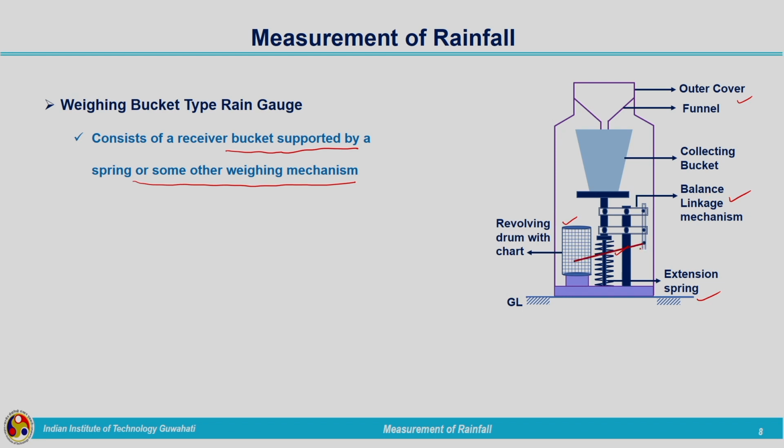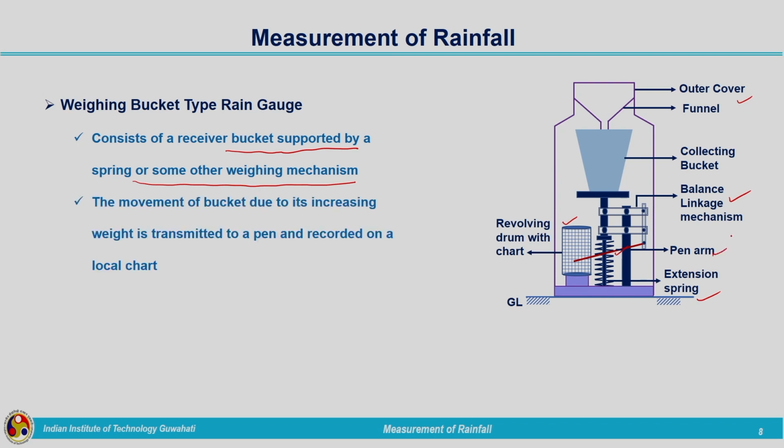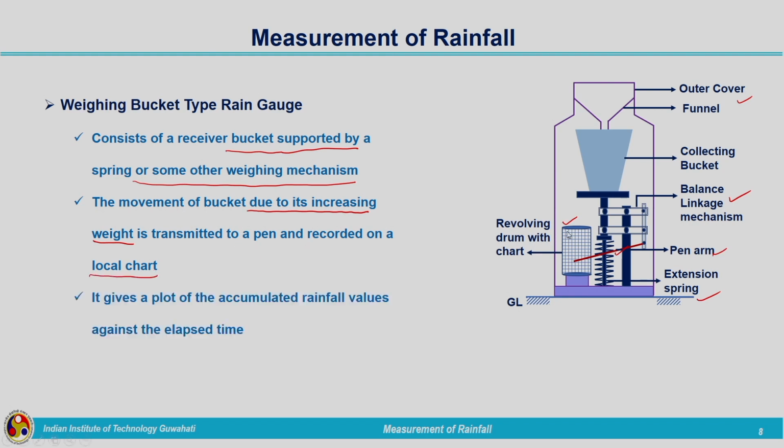Along with the balance linkage mechanism, a pen is attached, marked with the red color. This is the pen arm. When the rainfall is occurring, the movement of the bucket due to its increasing weight is transmitted to the pen and recorded on the chart. The pen gives us a plot of the accumulated rainfall values against the elapsed time. Here you can see the bucket, and the rainfall collected will be entering through the funnel into the bucket.